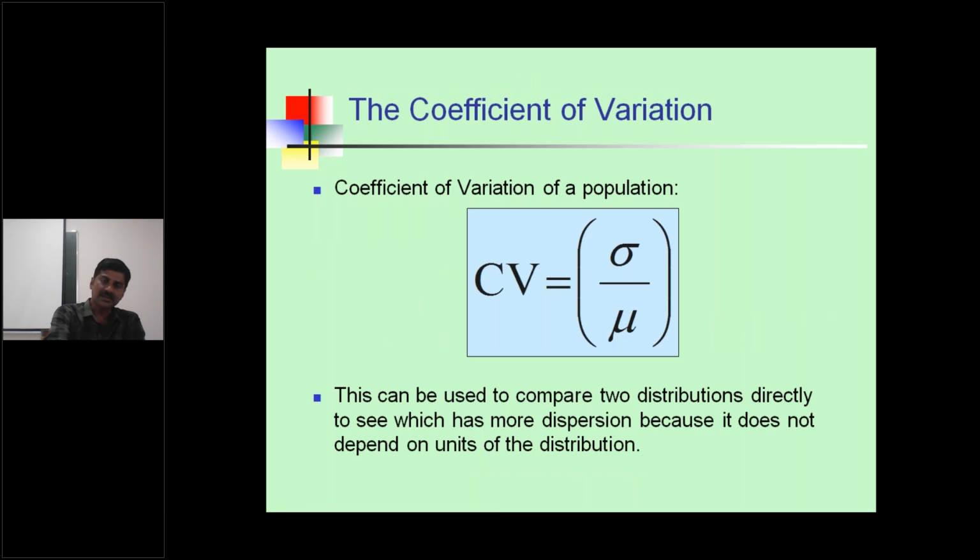See, the coefficient of variation formula is CV equals sigma by mu or X bar. This can be used to compare two distributions directly to see which has more dispersion, because it does not depend on units of the distribution.